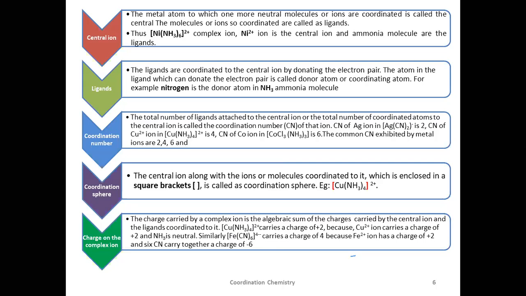This ligand, cyano or cyanide, will have a -1 charge. Here ammonia is neutral. Whereas the charge on this complex ion is -4. For now, just remember the charge on the complex ion is the charge on the square bracket, -4. The charge on the central metal ion we will discuss later.